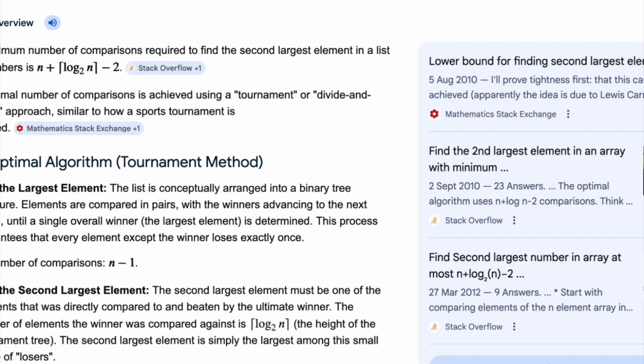Then there was this question like what is the minimum number of comparisons required to find the second largest element in a list of n numbers. So these options are given where they have changed the plus and minus sign, or instead of log n just n or like that. So this is again a direct question which was there, but I didn't know this formula earlier. But yes, this question was there.